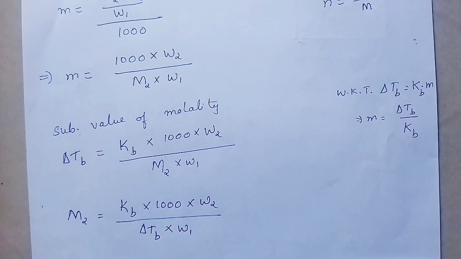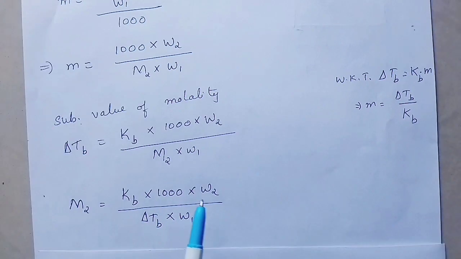Therefore, in order to determine M2, that is molar mass of the solute, a known mass of the solute has to be dissolved in a known mass of the solvent. When the Kb value of that solvent is known, delta TB can be calculated experimentally. Using all this information, the molecular mass of the solute M2 can be calculated easily.